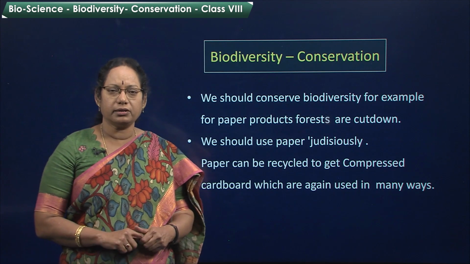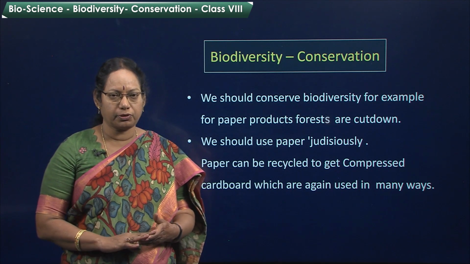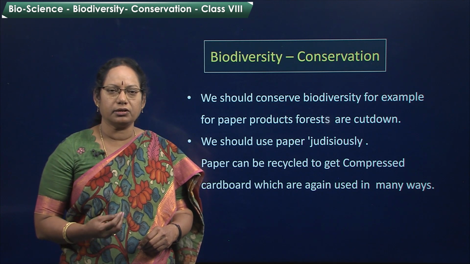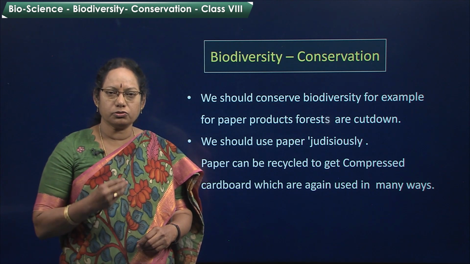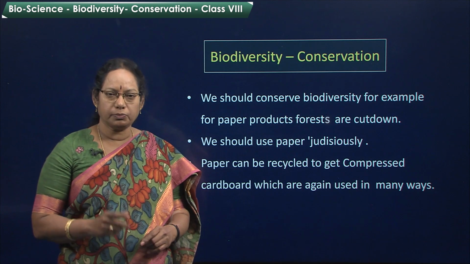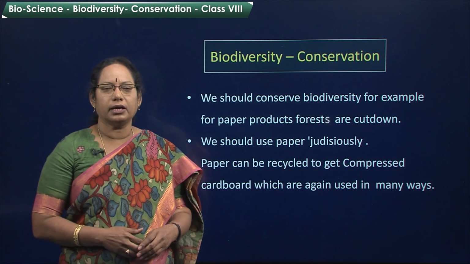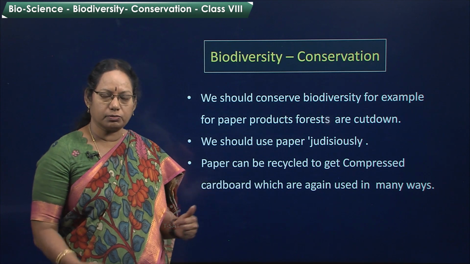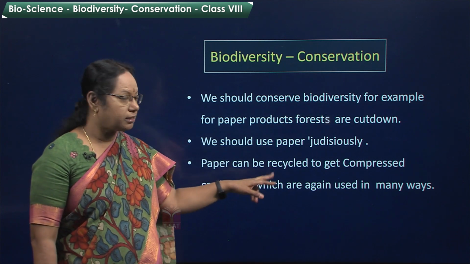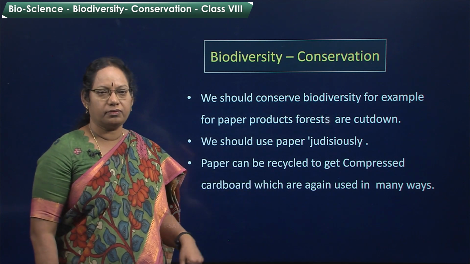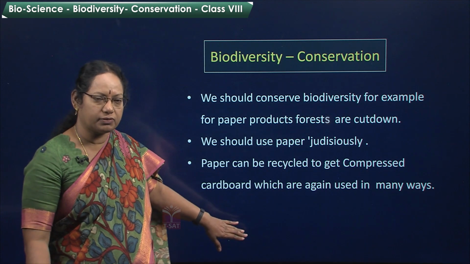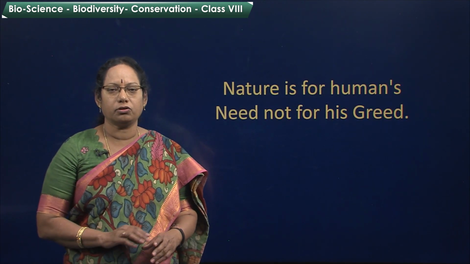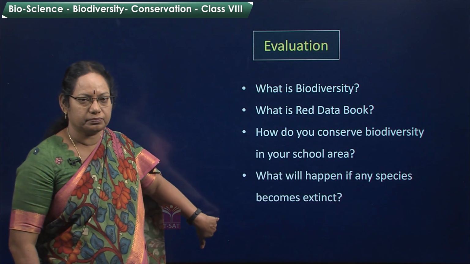We should conserve biodiversity. For example, for paper products, forests are cut down. So we are cutting down many forests for paper. We should use paper judiciously and it should be recycled or reused so that we do not cut forests so much. Paper can be recycled to get compressed cardboard, which we can use in many other ways to produce many things. So, nature is for human need, not for human greed.